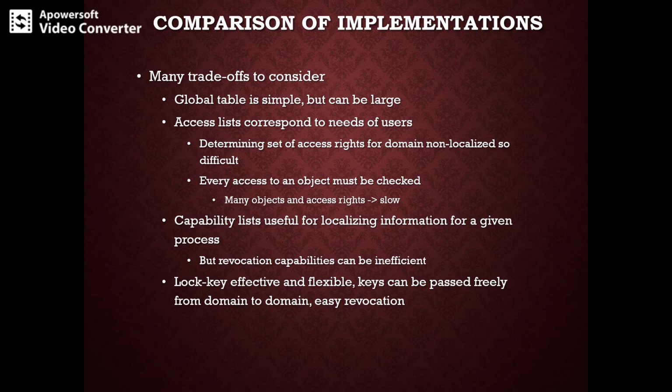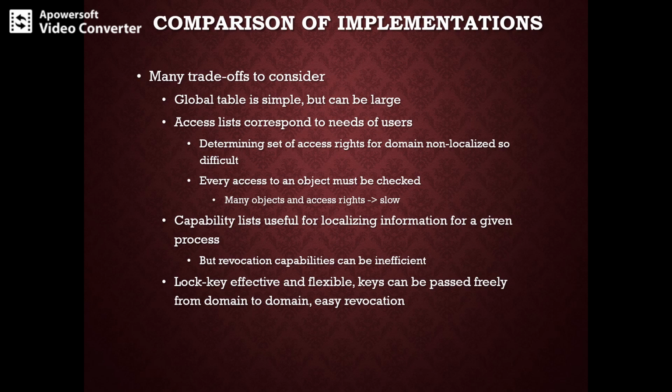This is the second mechanism that we've seen. The first mechanism is the access list, which corresponds to the needs of the user, whereas capabilities did not directly correspond to the needs of the user. And here, in a capability list, the process must present a capability for that access.